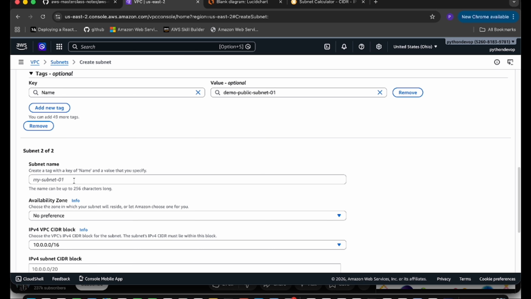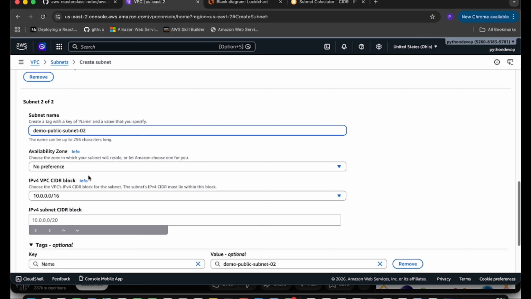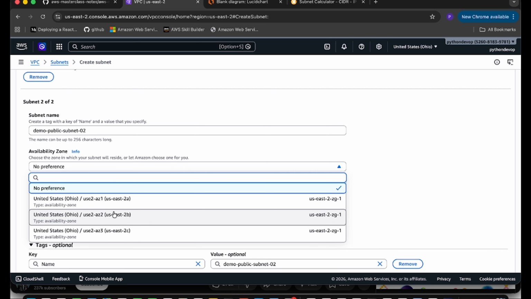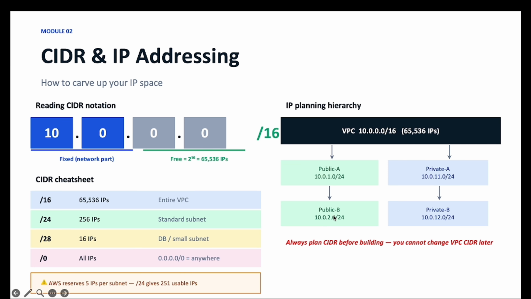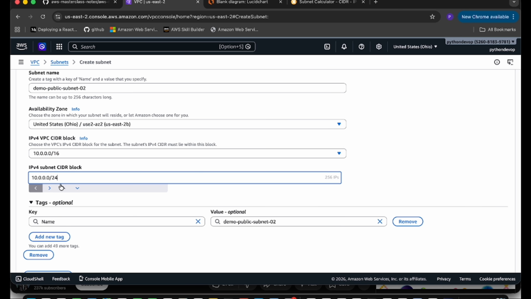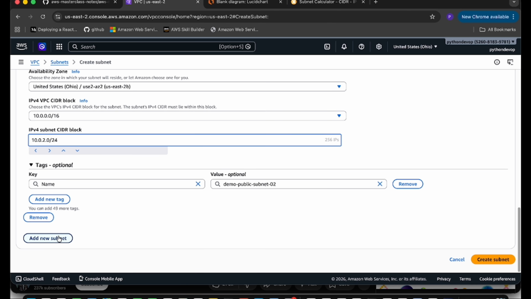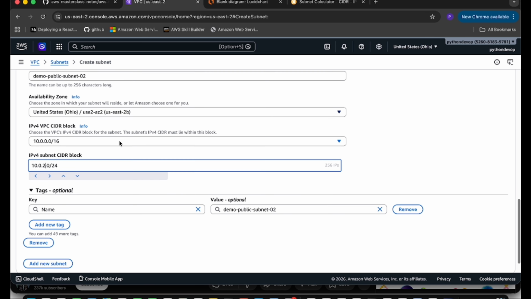Click on the add subnet and give the name. I'm going to create another public subnet this time and in the different AZ. First time I've selected AZ1. Now I'm selecting the AZ2 and give the range 10.0.0.0/24. And what was in the presentation? So we will create the same. The public one was 10.0.2.0. Okay, so give the 2 here. So second public subnet is created.